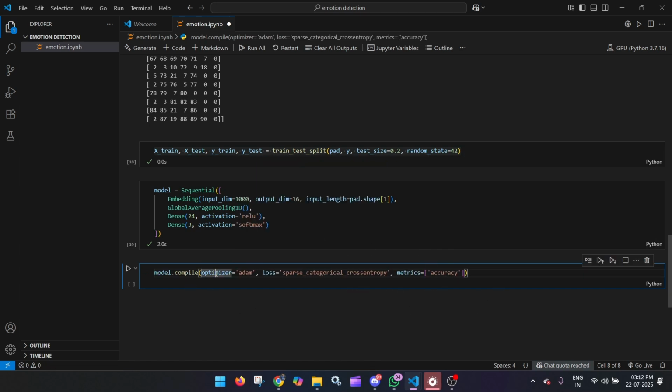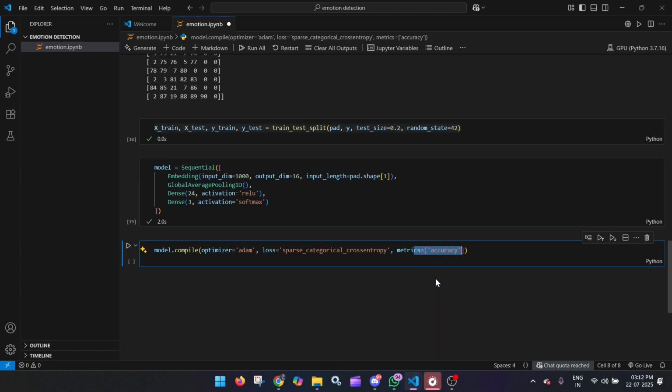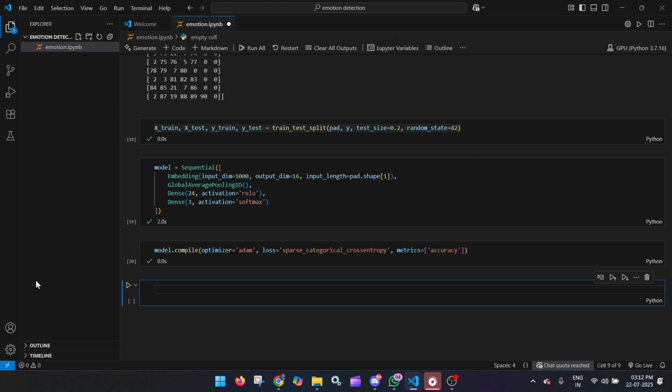Over here we are using the optimizer Adam because it's what we generally use. Then we have taken the loss as sparse categorical cross entropy, and then for the metrics, accuracy. We will run this thing over here, and now we have to fit the model.